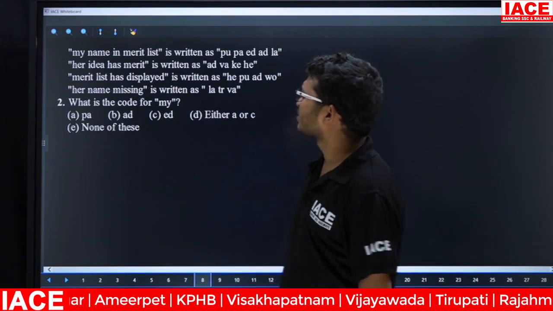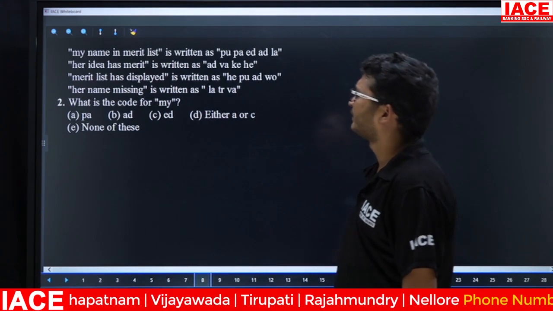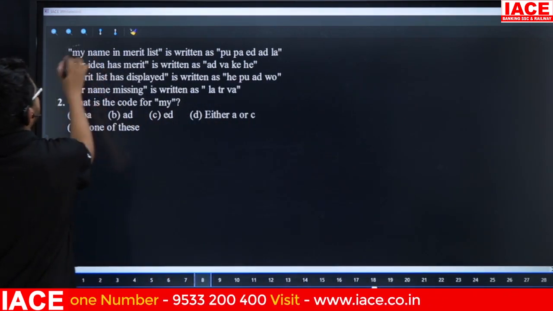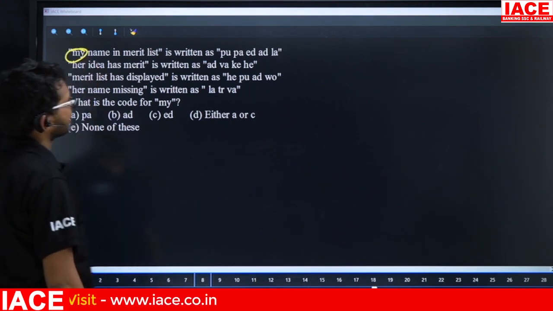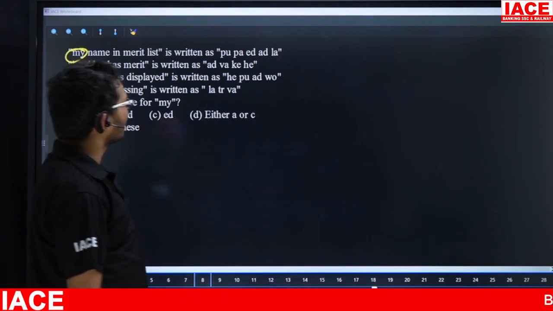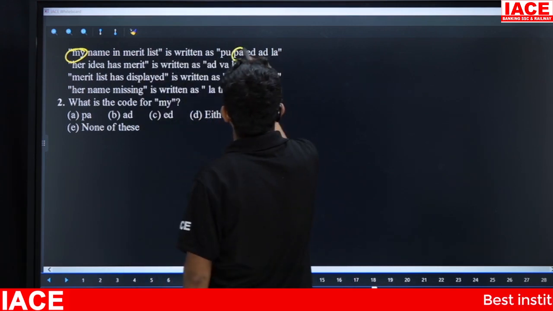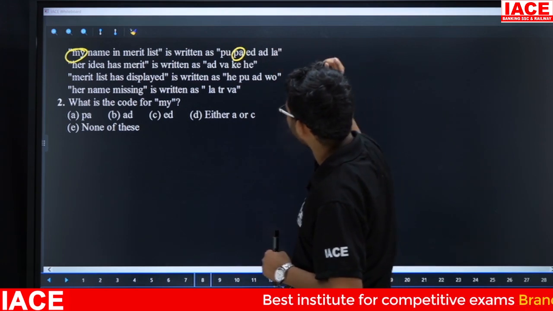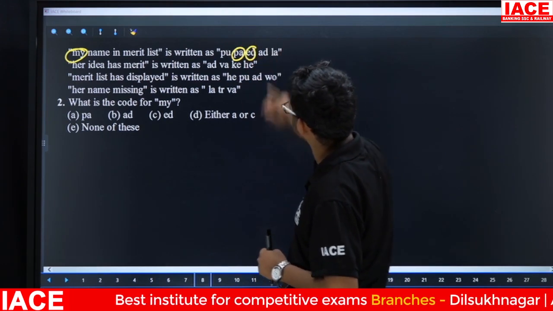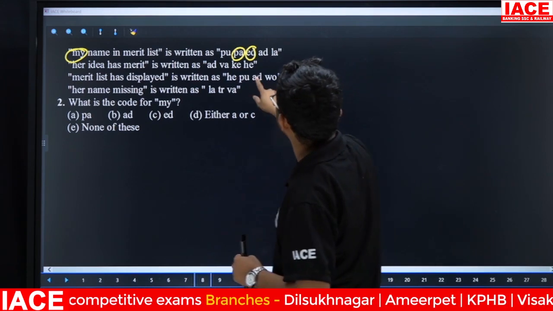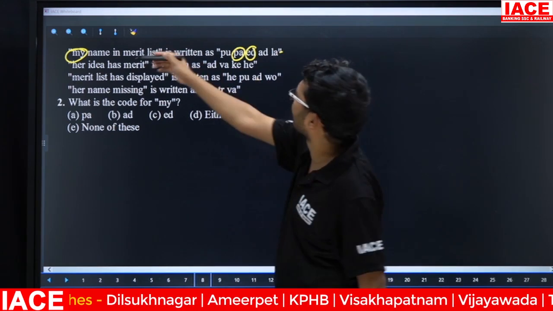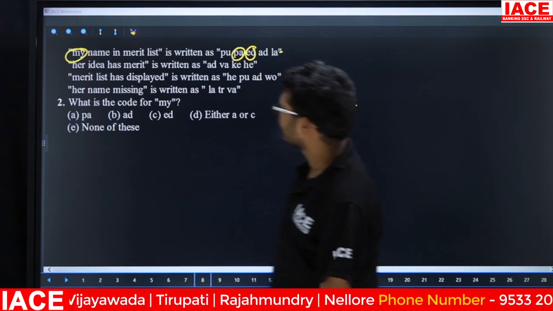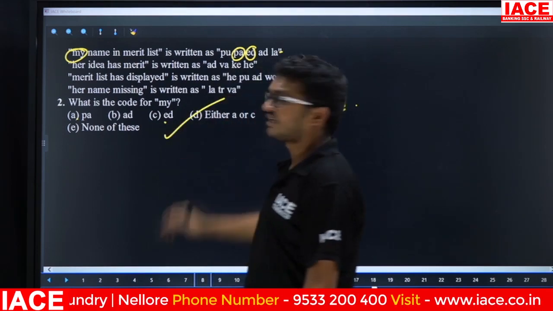Suppose friends, the given question is: what is the code for "my"? Now friends, "my" is present in only the first line. So in the first line only, the codes are: PA is present in only the first line. Next, PU is there in the remaining lines. Leave it. Next, ED is not there in the remaining lines. Next, AD is there in the remaining lines, LA also. Then the code for "my" is PARED. So the answer is either A or C.